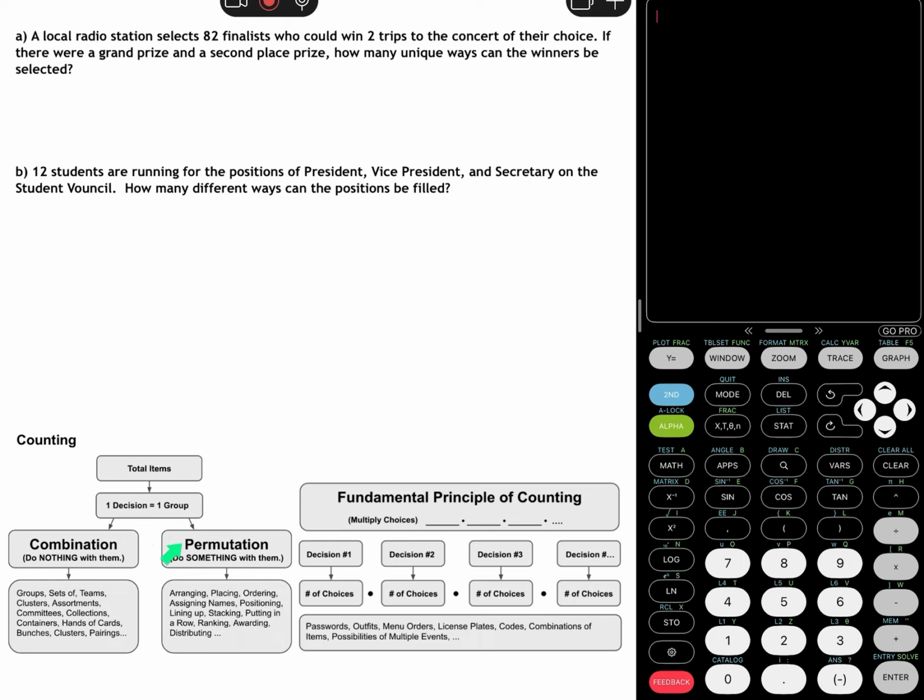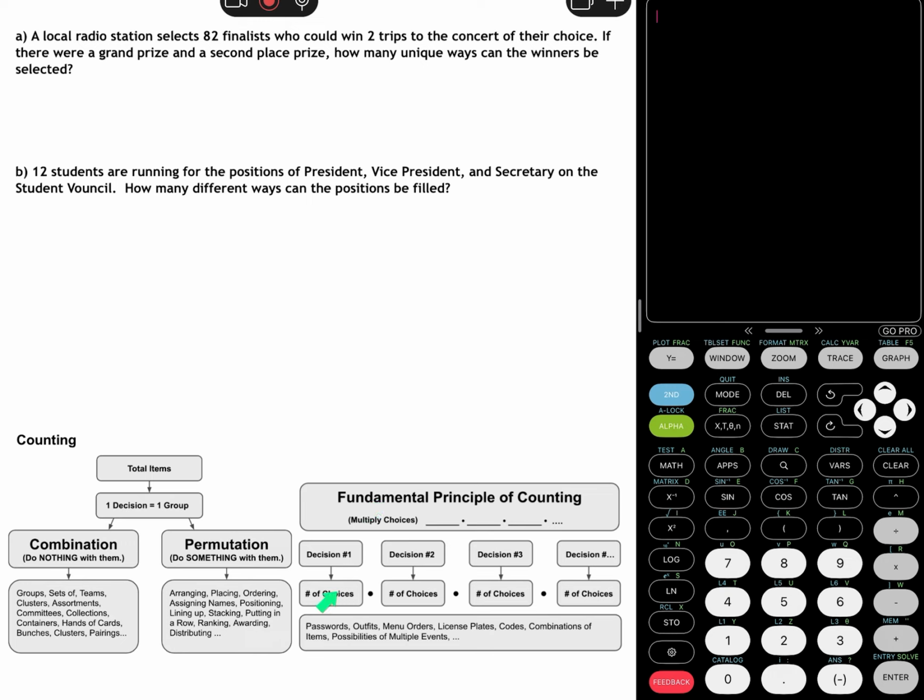Combination and permutation are often grouped together because they are similar in that when you're making those decisions, everything is being pulled from one group. Whether you're picking 2, 3, or 4 things, all those things or people are coming from the same group. What you do afterwards turns that into a combination or a permutation. In a combination, the order in which those things are chosen does not matter, whereas in a permutation, once you choose those 4 things, for example, you then do something with them. You arrange, place, or order them, which increases the number of ways that can happen.